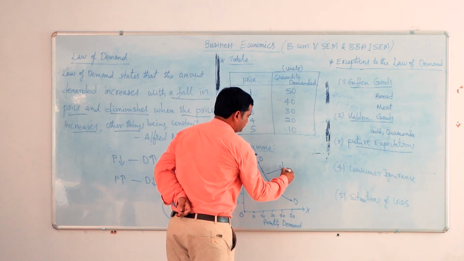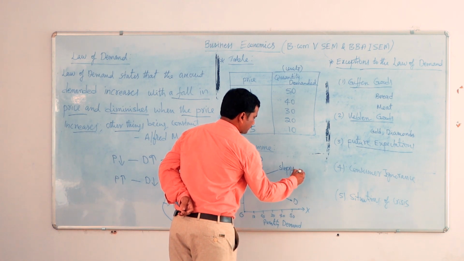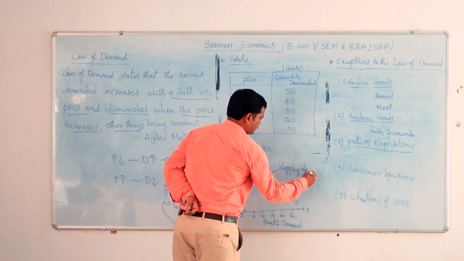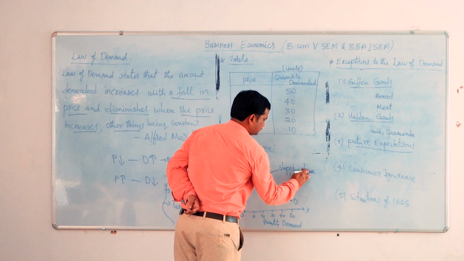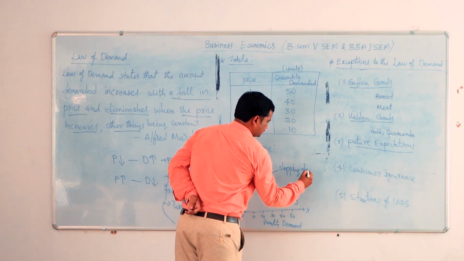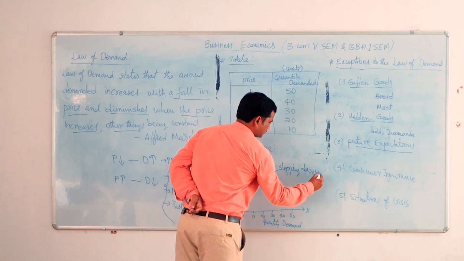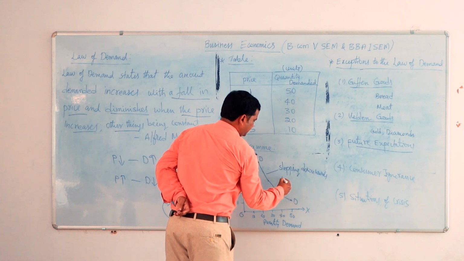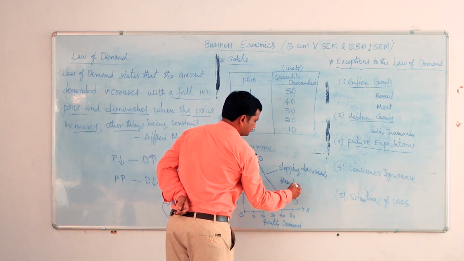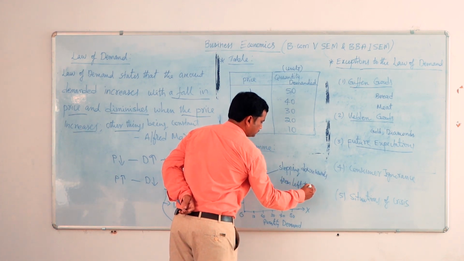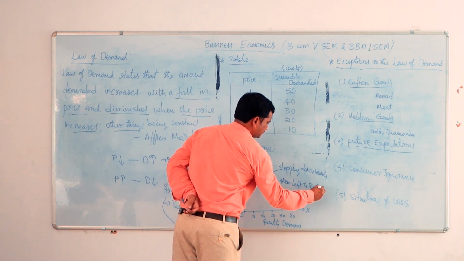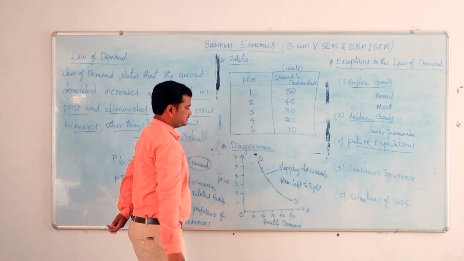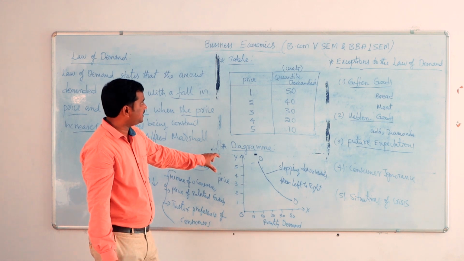Sloping downwards from left to right. So that is the nature of the demand curve.